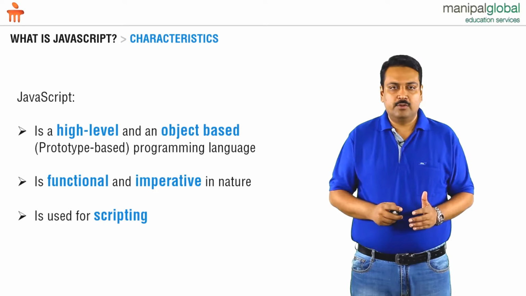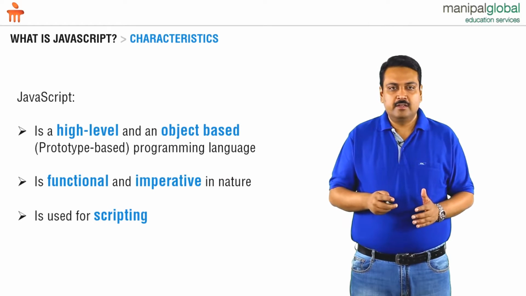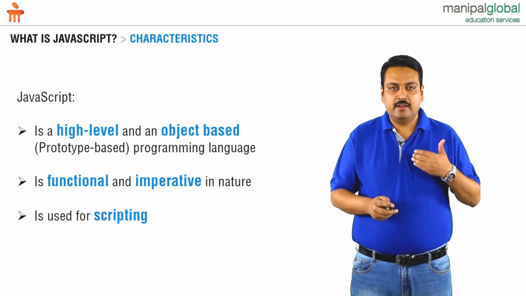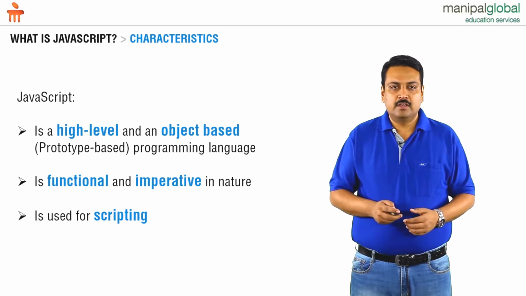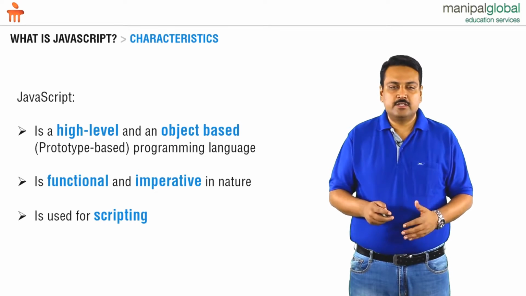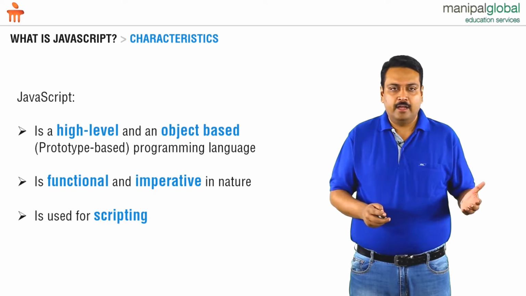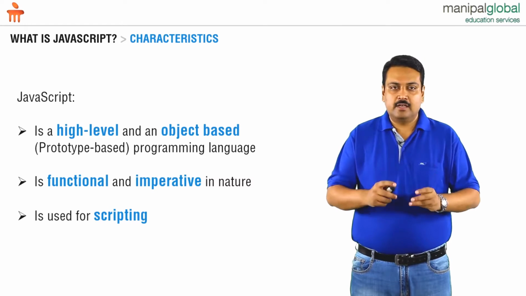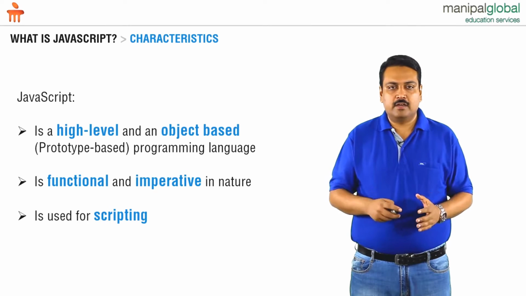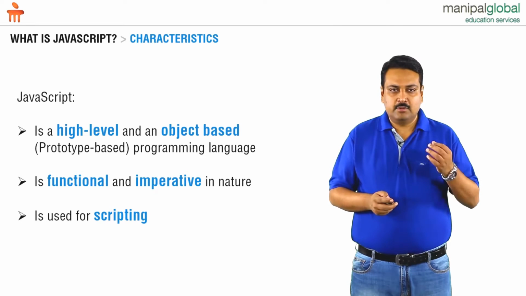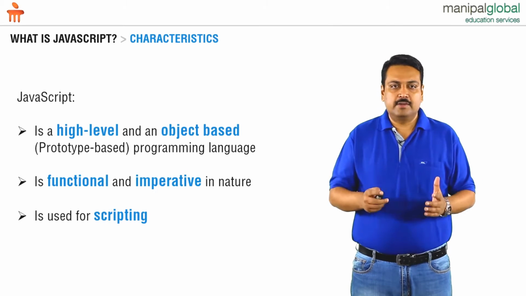Another point that has to be noted is that JavaScript was invented from the perspective that it would be used within a browser. And when it has to be used within a browser, the browser does not allow any access to the file system. And since it doesn't allow any access to the file system, the program has to be interpreted and then executed. So that is another constraint for the programs that run on a browser. Keeping this constraint in mind, JavaScript was designed to be a scripting language. So this is one of the major characteristics of JavaScript.